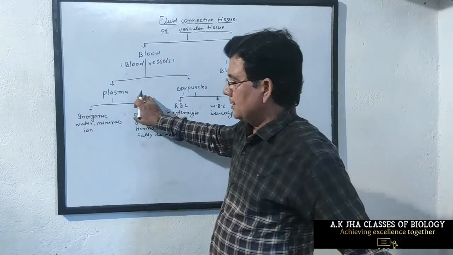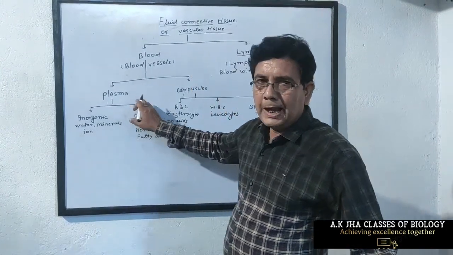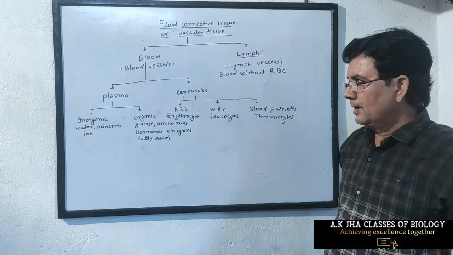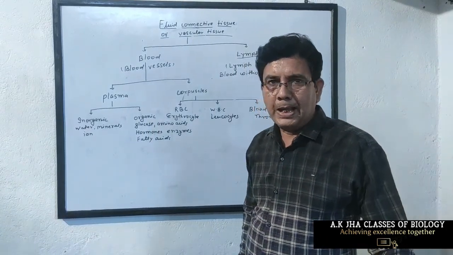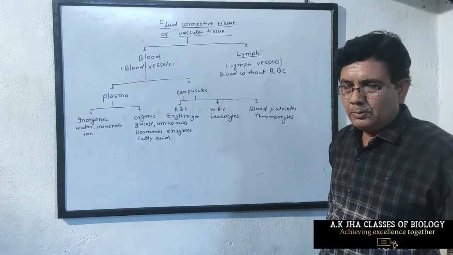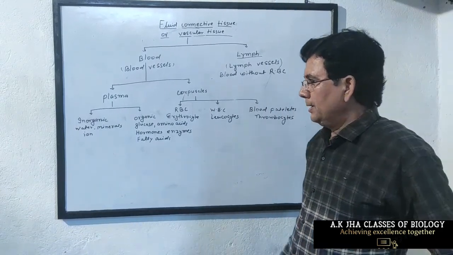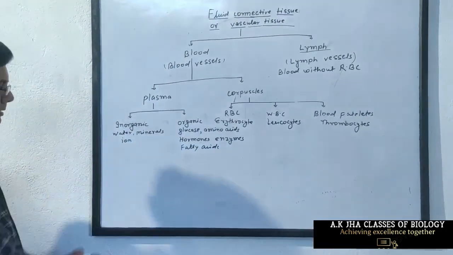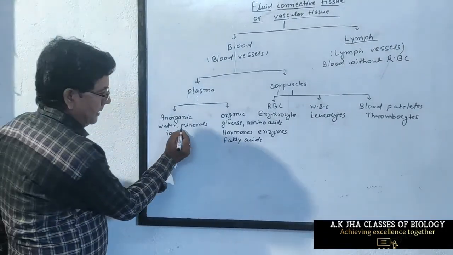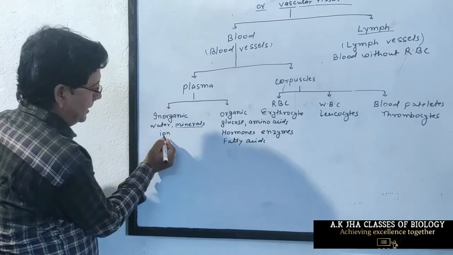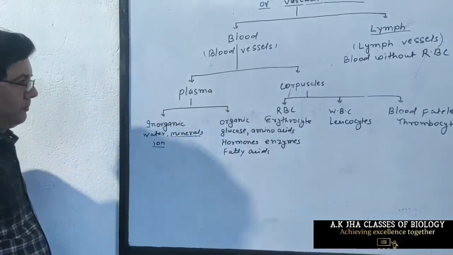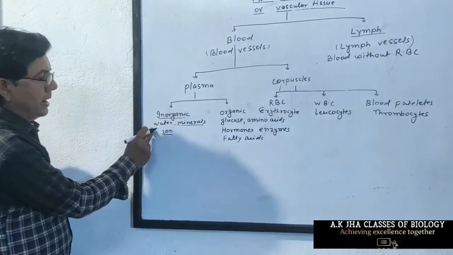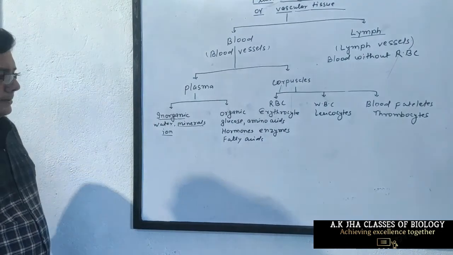Now, plasma consists of various types of inorganic and organic substances. About 90% of plasma is made up of water. Other inorganic substances are minerals and ions. The various types of minerals and ions are also present in plasma. That means inorganic substances of plasma are water, minerals and ions.